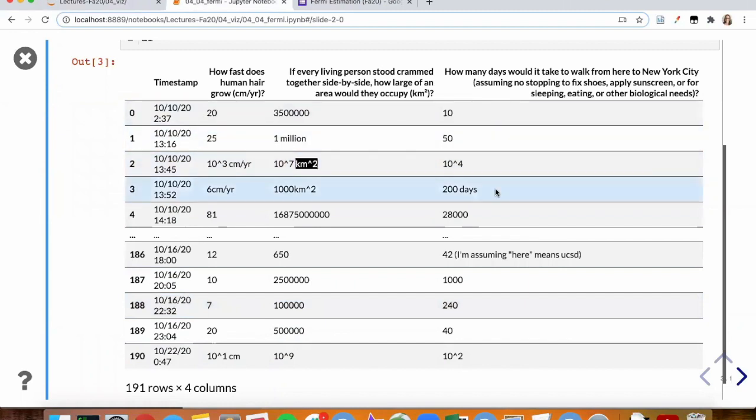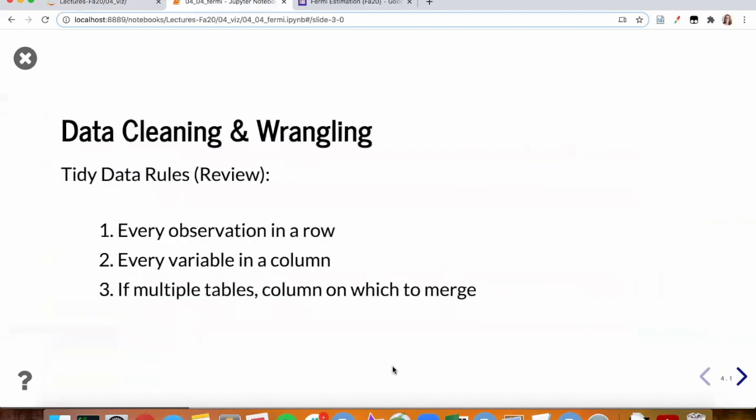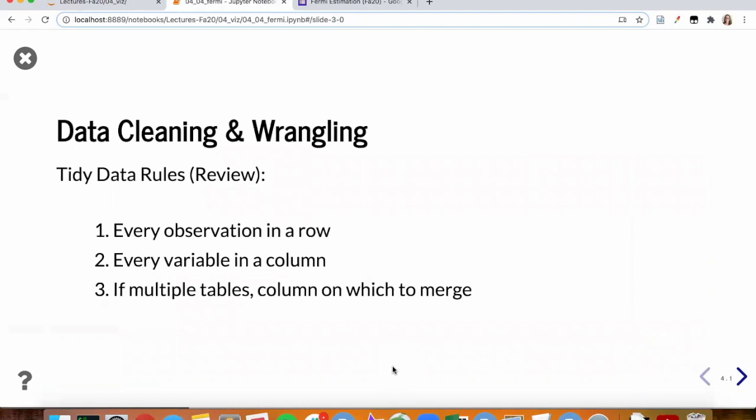And the last one is, how many days would it take to walk from here to New York City? Some people added in some notes specifying that here, when we're in the classroom, it's clear what here is. But yes, I was assuming UCSD. You can see some people put it in scientific notation. Some people included units. Some people did not. And those are the data we're going to be using here.